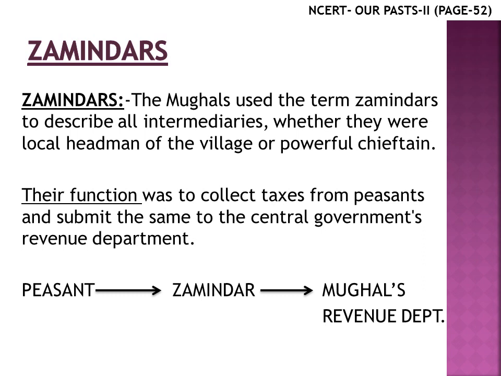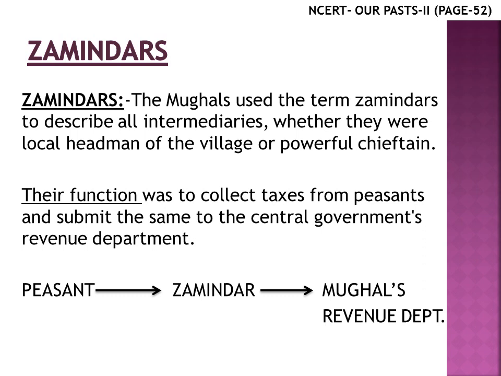Okay, Zamindar means lord of the land or a landlord. Mughals used the term Zamindars to describe all the intermediaries or middlemen, whether they were the local headmen of the village or a powerful chieftain. Being an intermediary meant that they were a link between the peasants and the Mughals. So they collected taxes from the peasants and gave part of it to the Mughals revenue department.